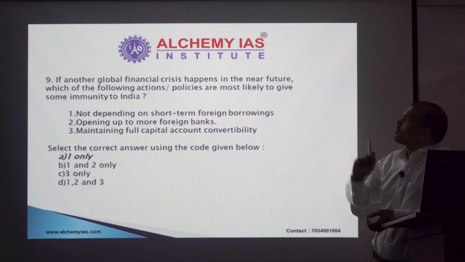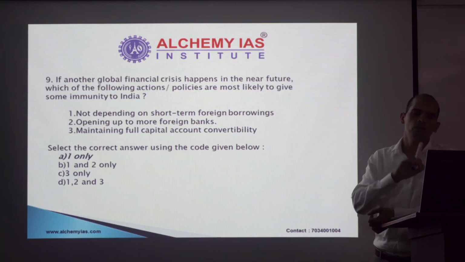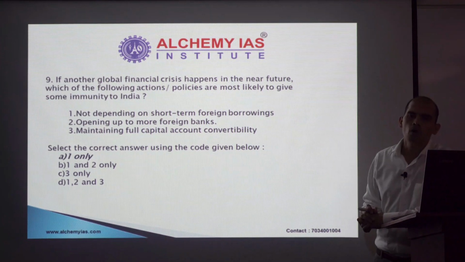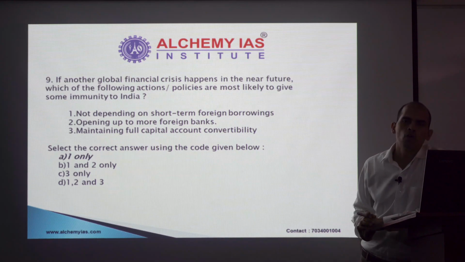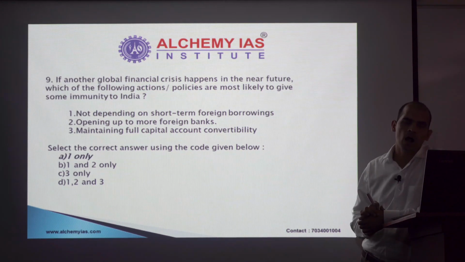If another global financial crisis happens, which of the following policies are most likely to give some immunity to India? Understand one thing. If a global financial crisis happens, it will lead to a lot of volatility. It will lead to a lot of uncertainty. So our policy should be to reduce the volatility. How can we do that?